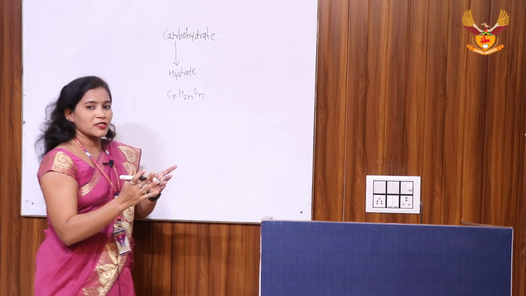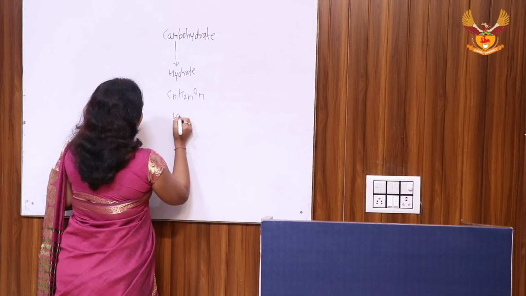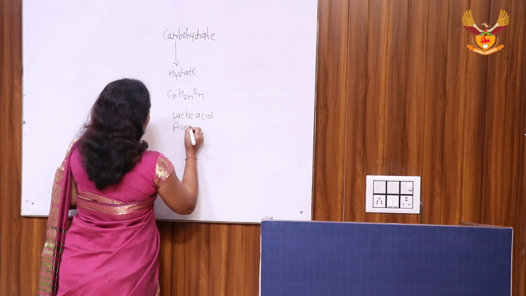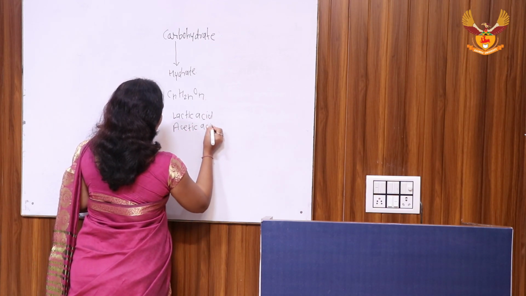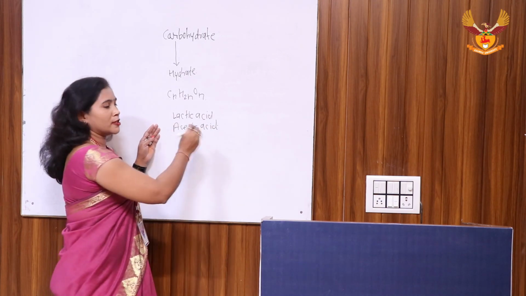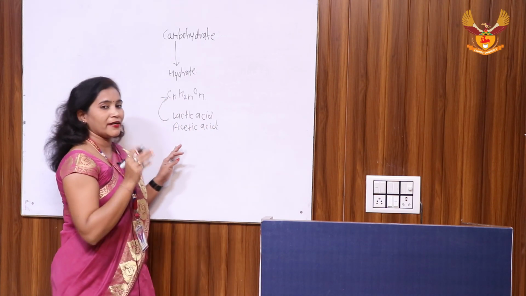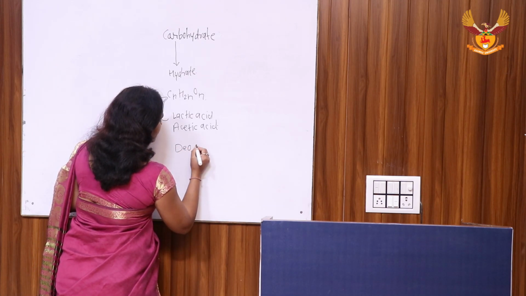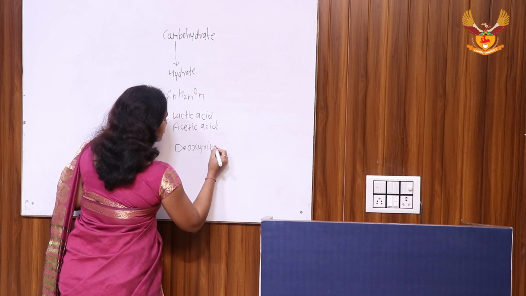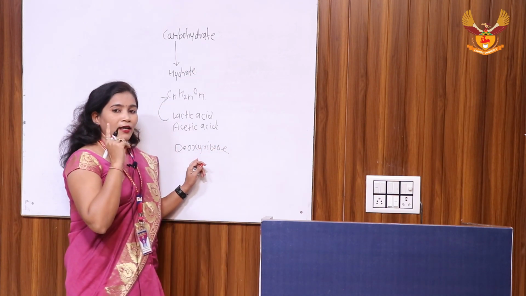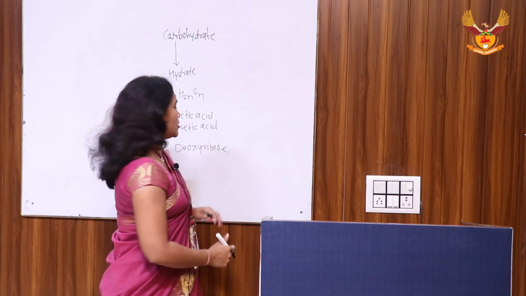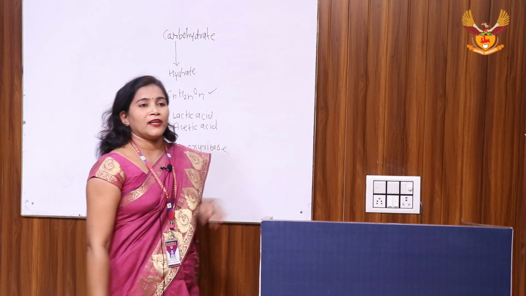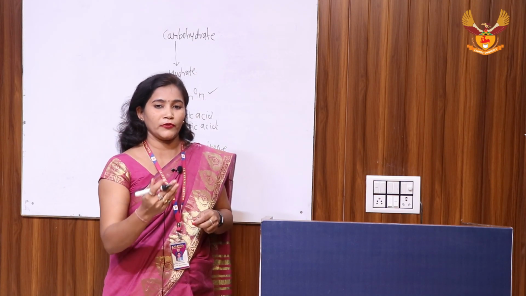But there are some exceptions, like lactic acid and acetic acid, which can satisfy this formula but are not carbohydrates in nature. In other words, deoxyribose, the important sugar of DNA, having one less oxygen than ribose, is carbohydrate in nature but does not satisfy the formula CnH2nOn.